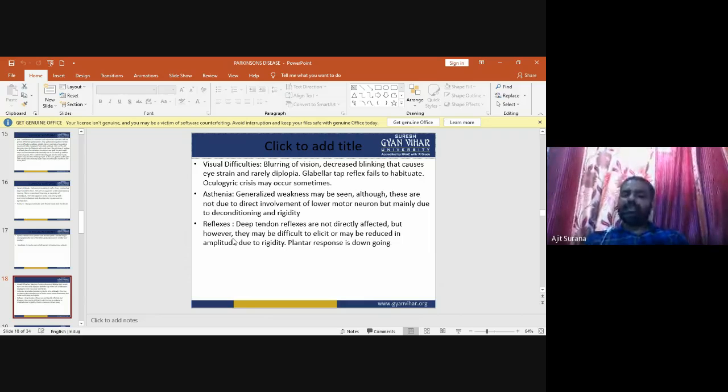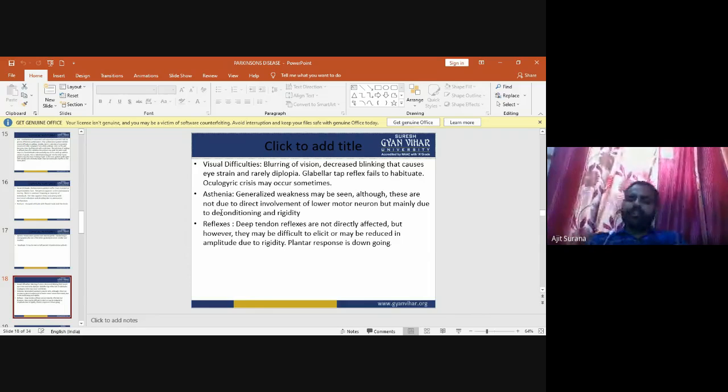Now the next one is deep tendon reflexes. Deep tendon reflexes are not directly affected in Parkinson patients, but however they may be difficult to elicit or may be reduced in amplitude due to the rigidity. Plantar response is down going.